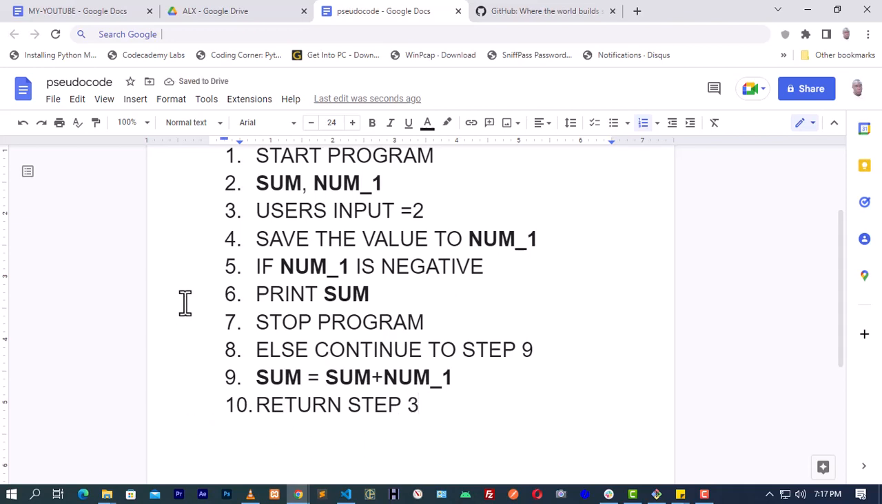Returning to step 3 says the user will input another number. According to the question I gave, unless a user enters a negative number, my program will not stop. If the user enters a positive number, my program should continue running. It should never stop when a positive number is encountered. But if it is a negative number, it should stop and print out whatever sum it has acquired.